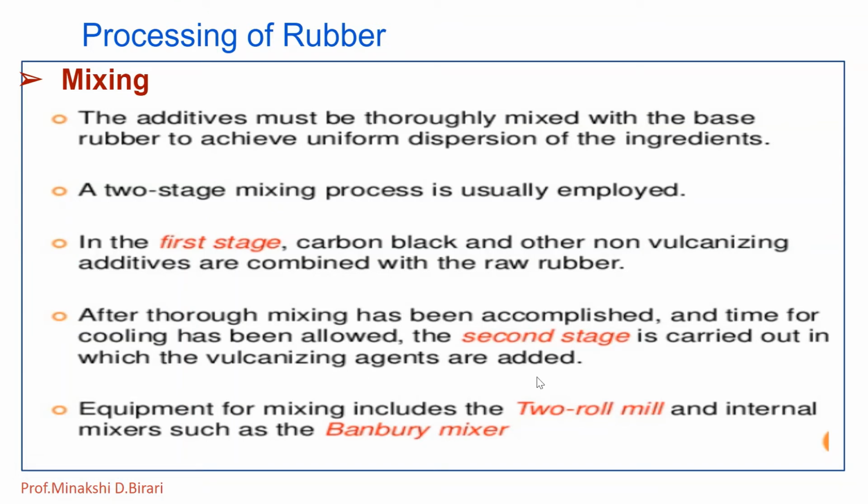We know the vulcanizing agents may be sulfur, benzyl chloride or peroxides. For mixing, the equipment includes a two roll mill and an internal mixer such as a Banbury mixer. So that is the second step in the processing of rubber, which is mixing.